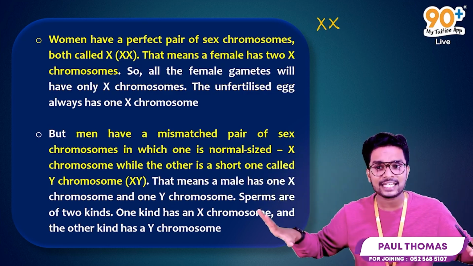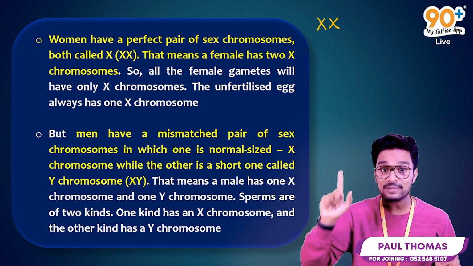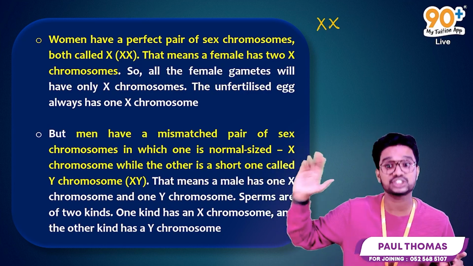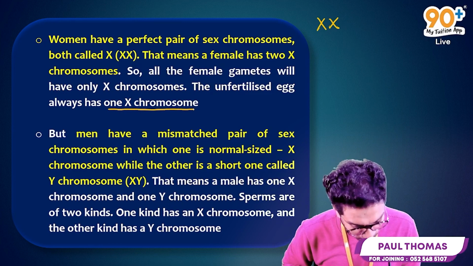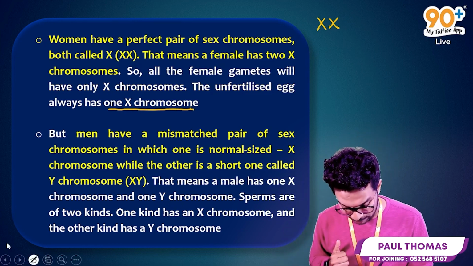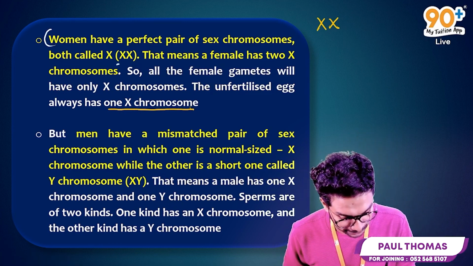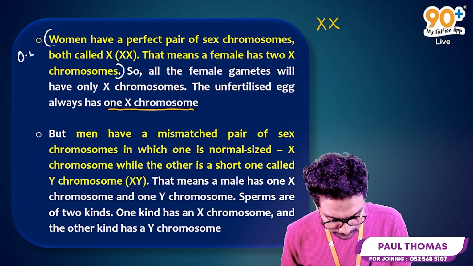So all the female gametes will have only X chromosomes. That's why they call it a matched pair. So the unfertilized egg always has one X chromosome. If you're able to write this second point, you will get 0.5 mark from your tutor.